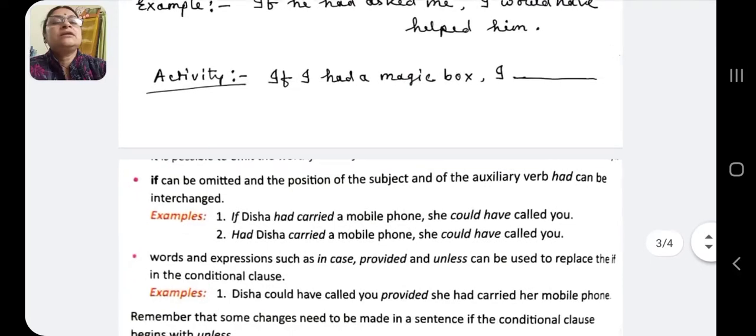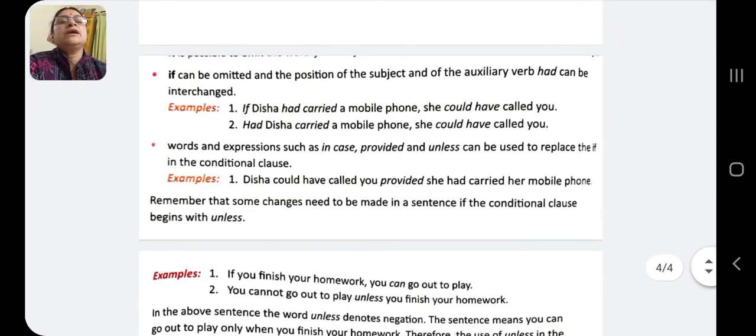Now coming to the next part, see here. If can be omitted and the position of the subject and the auxiliary verb had can be interchanged. Okay, how to remove if and replace it with had. If Disha had carried a mobile, she could have called you. If you are told to replace if, then you have to write it in such a way. See the answer: Had Disha carried a mobile phone, she could have called you.